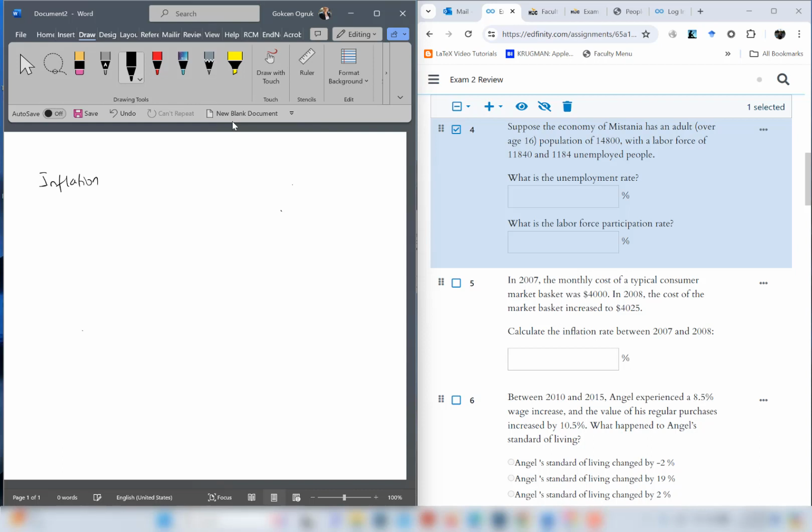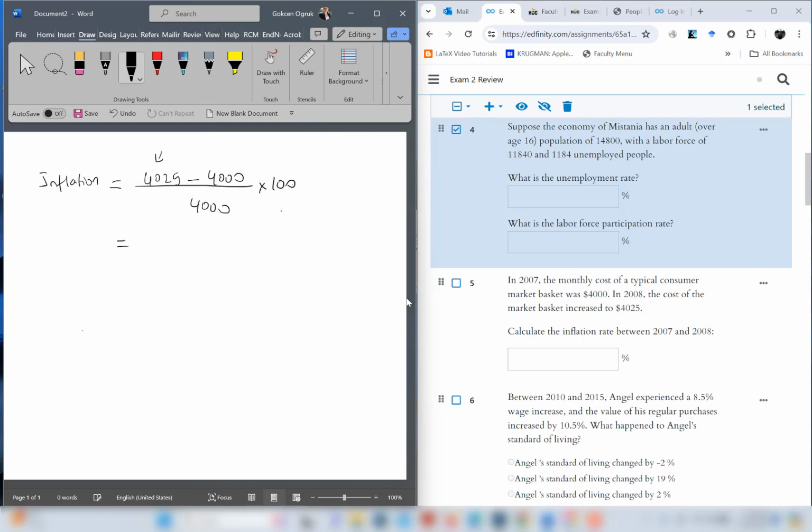Inflation rate could be calculated based on CPI, but in this question, there's no way that we can calculate CPI. But we can calculate based on cost of basket. Since inflation rate is a growth rate, the first number we should include is the cost of basket the last year, which is $4,025, minus the previous year, $4,000, divided by the previous year, times 100 for a percentage.